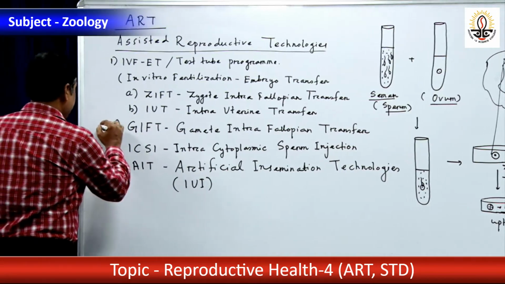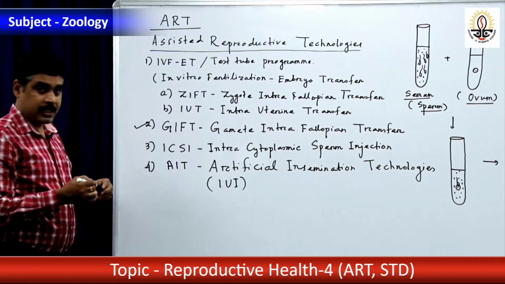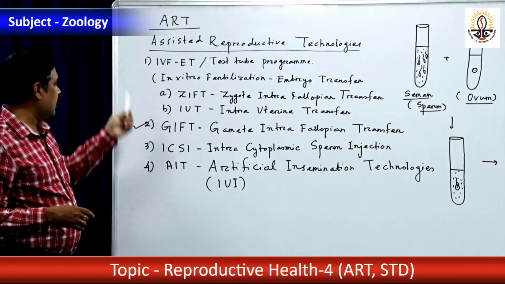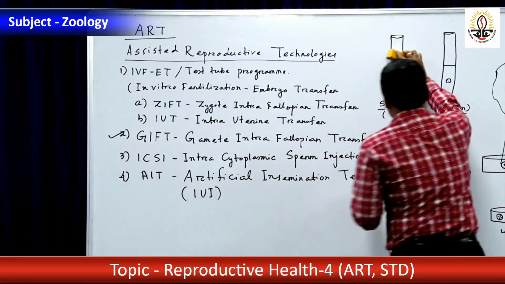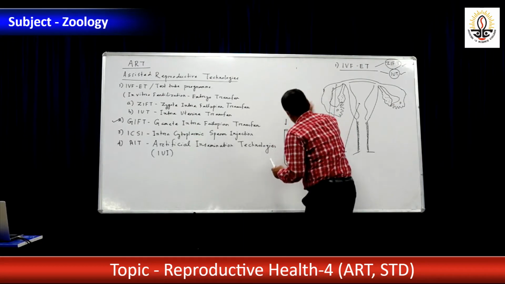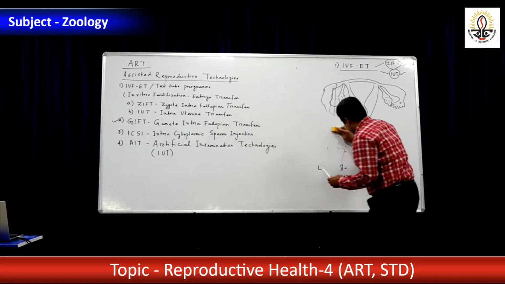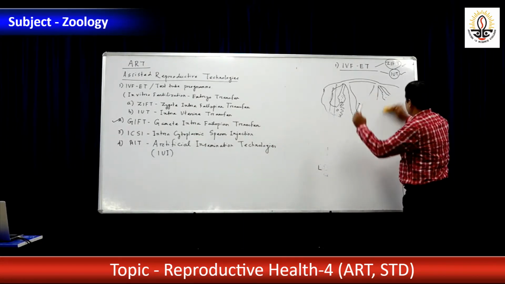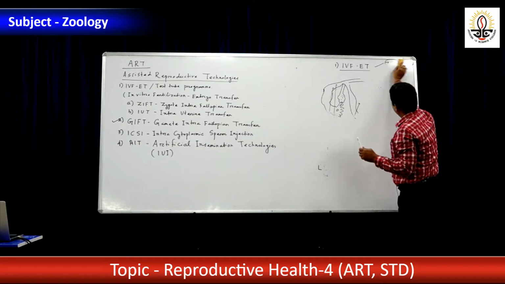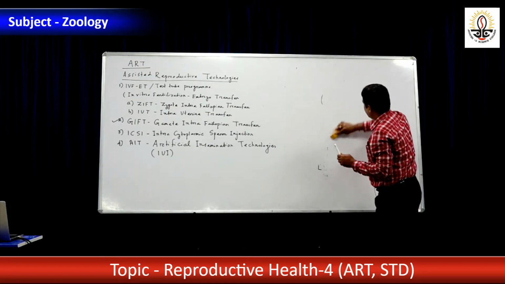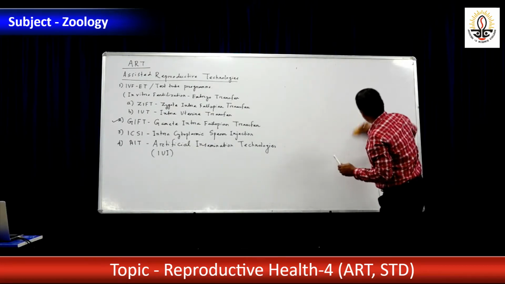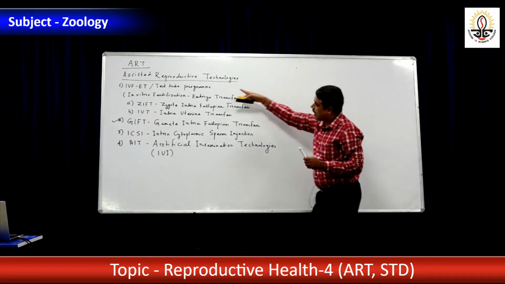Okay. So next we will switch over to the next concept, that is GIFT, which means gamete intrafallopian transfer. When gamete intrafallopian transfer is carried out, here we see the female or male are producing gametes, okay, but with inability to hold the pregnancy, then IVF-ET.